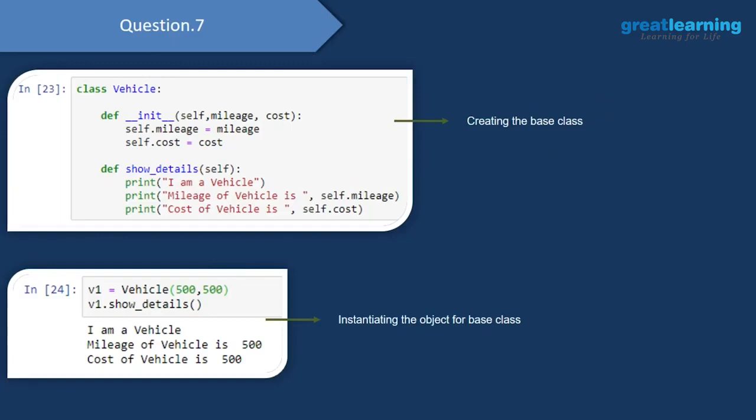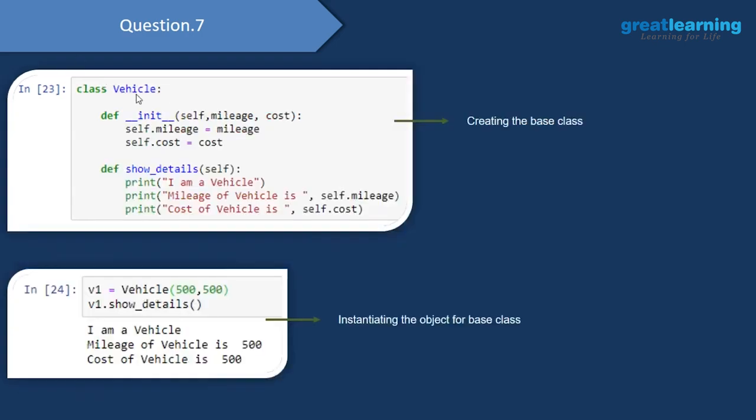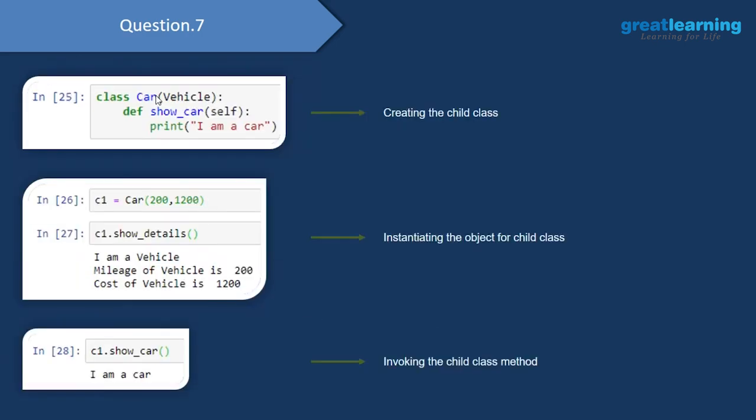Now that we have created our parent class, we will go ahead and create our child class. To create a child class, the syntax is the same. We'll have class Car, and initially when we created a class, you would see that we didn't have parentheses, but during inheritance we have parentheses, and inside this we give the name of the parent class. As you see, this Car class is inheriting from the parent class Vehicle.